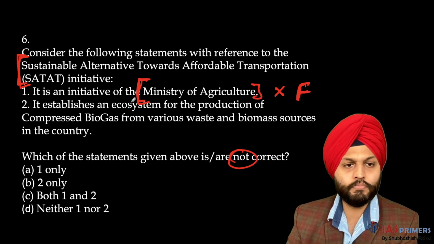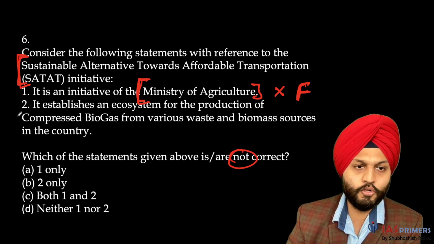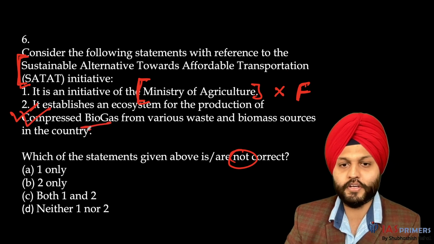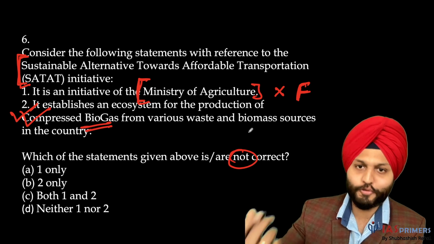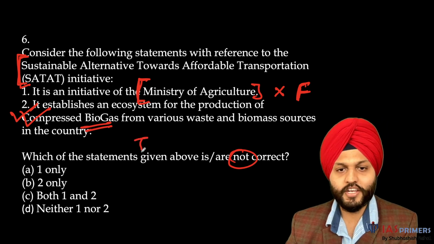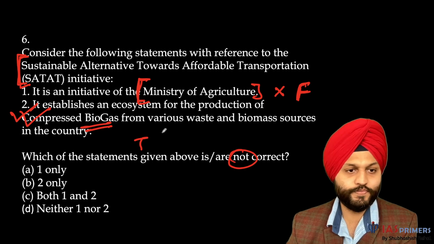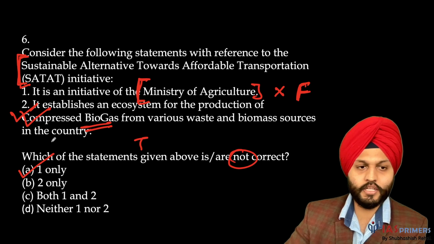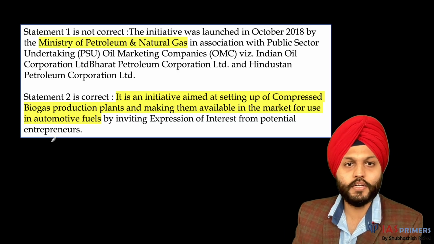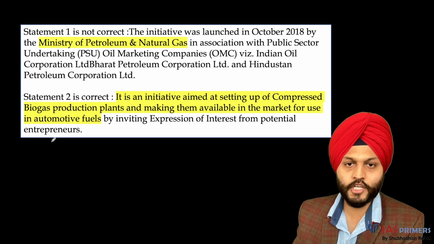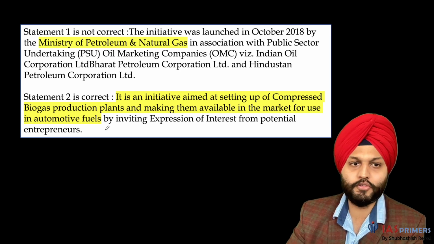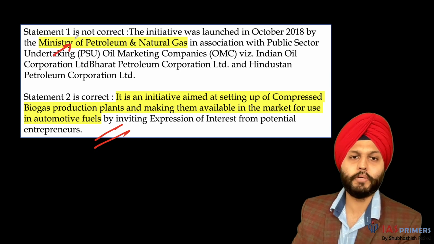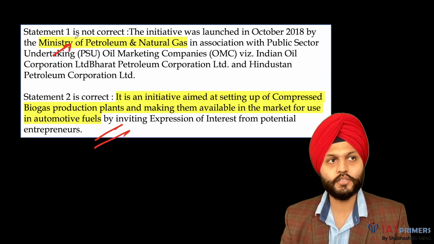And Ministry of Petroleum and Natural Gas is looking at creating an ecosystem for the production of compressed biogas from various waste and biomass sources. Fine. Now you can see which is the correct option. 6A is the answer. Right. So this is it. It's an initiative aimed at setting up compressed biogas, and the ministry concerned is Ministry of Petroleum and Natural Gas. Logically, agriculture is not there.